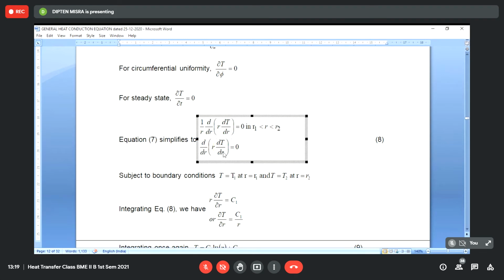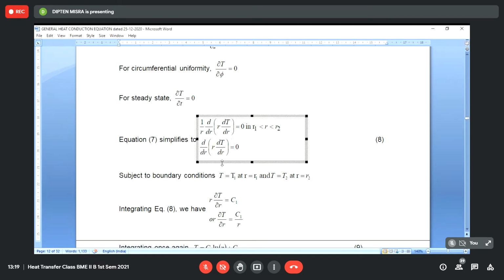Now, if we see this thing, then R dT/dR is equal to constant. So one thing that we see here is that dT/dR is not constant. dT/dR is inversely proportional to R. So the larger the value of R becomes, as we go outward, the dT/dR value will decrease. And as we approach the center, where R becomes smaller, dT/dR becomes larger. So at larger values of R, dT/dR is gradually decreasing inversely with R, and at lower values of R, dT/dR will be increasing.